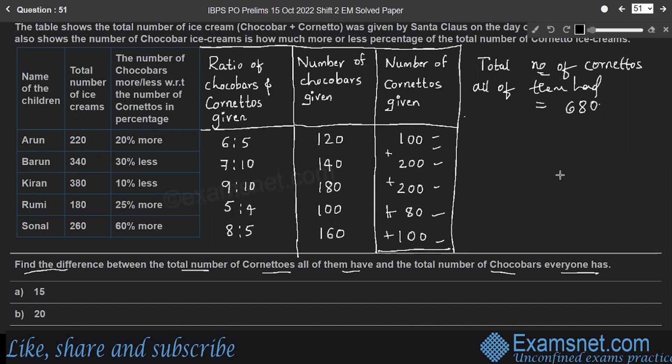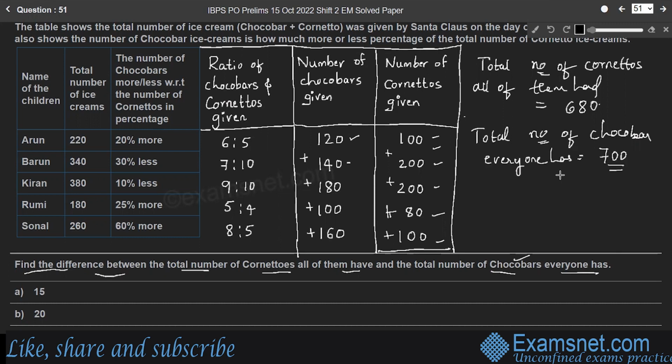And the total chocobars everyone has. So here Arun had 120 plus Barun had 140 plus 180 plus 100 plus 160. So totally it is 500, 600 and 700, right? So totally they had 700 chocobars.